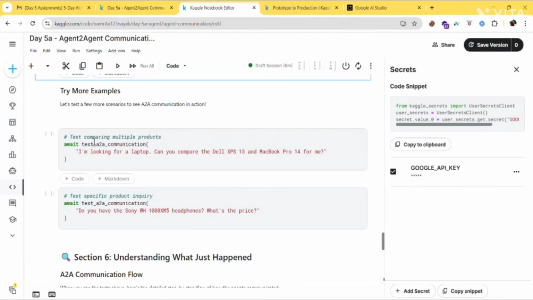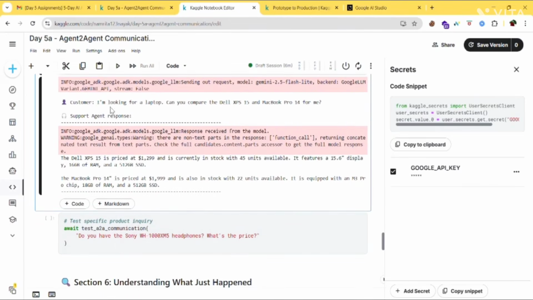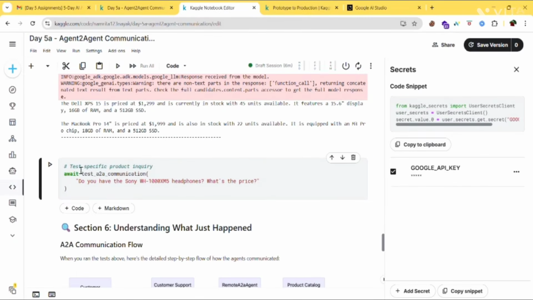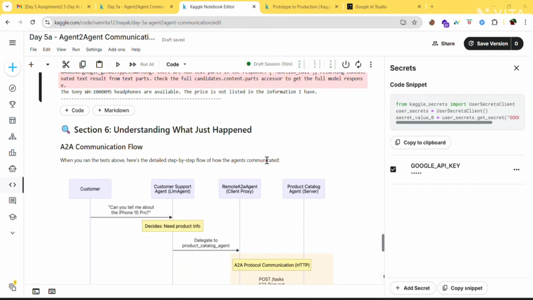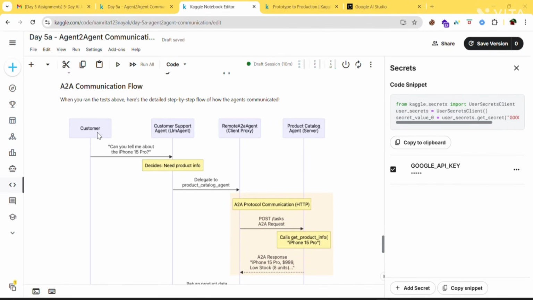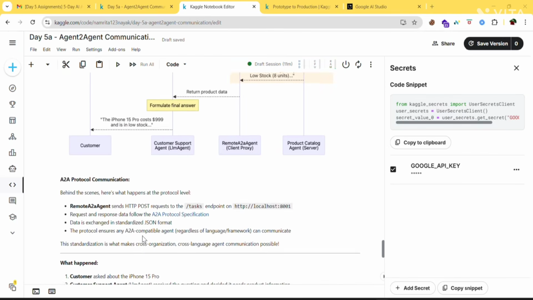Next, scroll down. We're trying more examples. Run this. These are just warnings, skip those. Run this also. So you're getting output. Next, understanding what just happened. I already told you that the customer will ask a query, the customer agent will go and ask the product catalog agent. It will send the data, which comes to the customer support agent, and then it will reply to the customer. That is the process which goes through here.